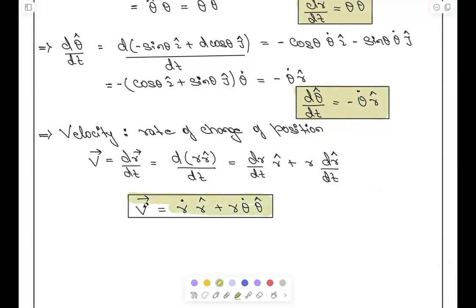How many of you got this one for velocity? Okay, now do the interpretation. I am giving you 2 minutes for the interpretation part. Okay, interpret.